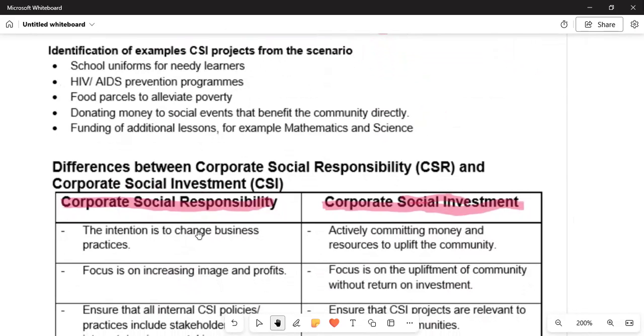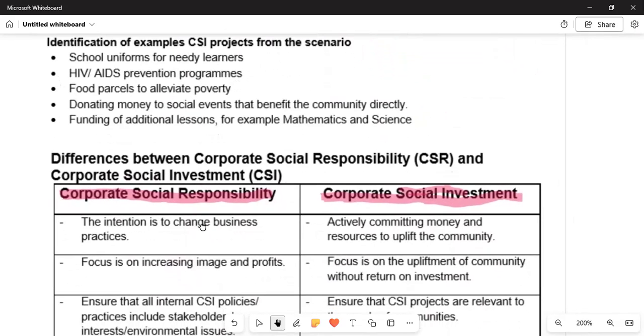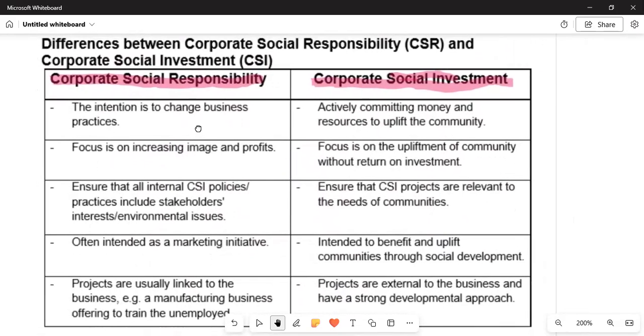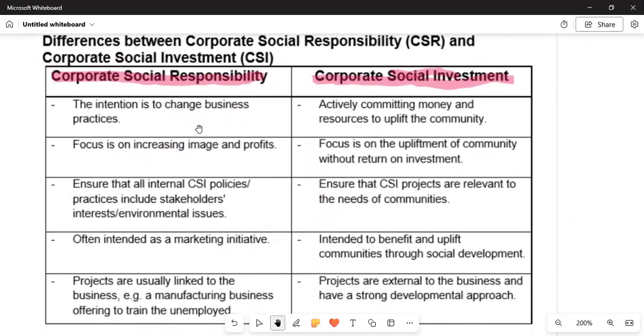So now we move on to the difference between corporate social responsibility as well as corporate social investment. Now we want to know the difference of the two. We are told that with corporate social responsibility, the intention is to change business practices.